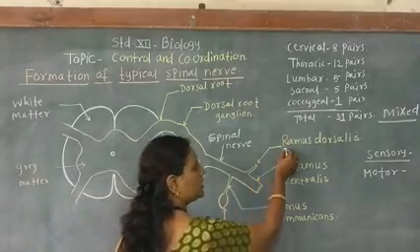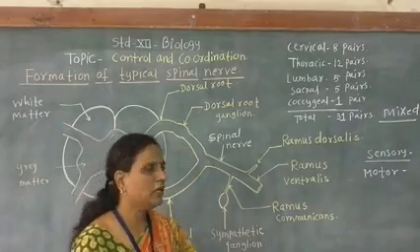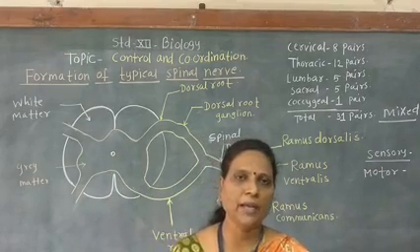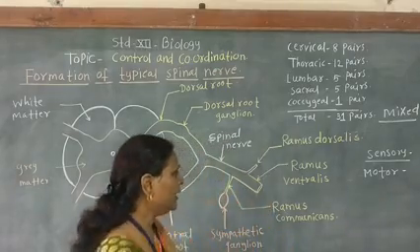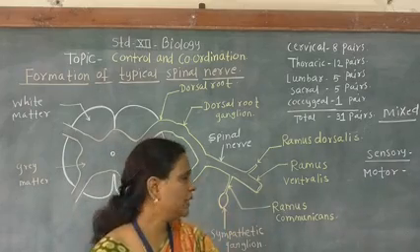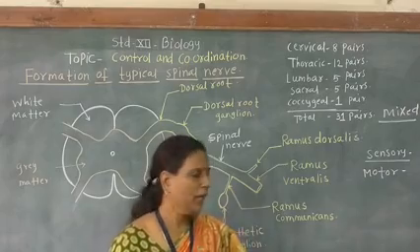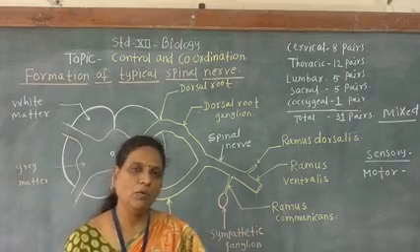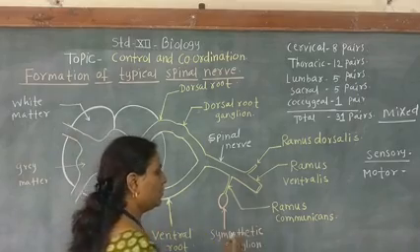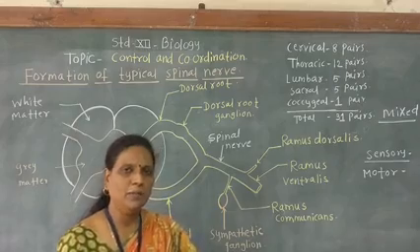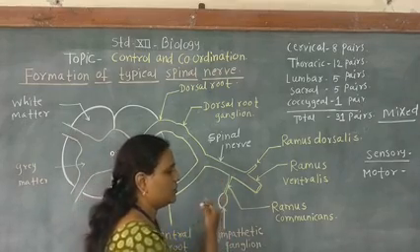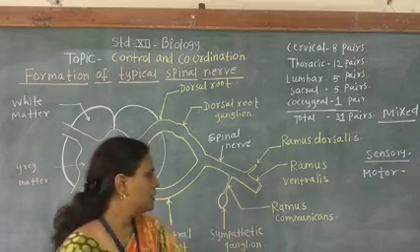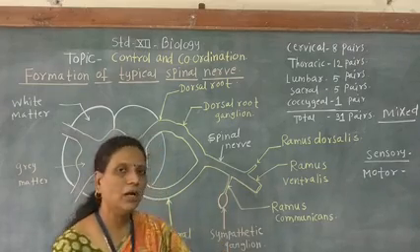The ramus dorsalis innervates mainly the muscles of the dorsal side or back side of the body. Then ramus ventralis mainly innervates the ventral side of the body, and ramus communicans communicates with the sympathetic ganglion of the autonomic nervous system. As the name suggests, ramus communicans connects the central nervous system with the autonomic nervous system. So this sympathetic ganglion is connected by ramus communicans with the spinal nerve.